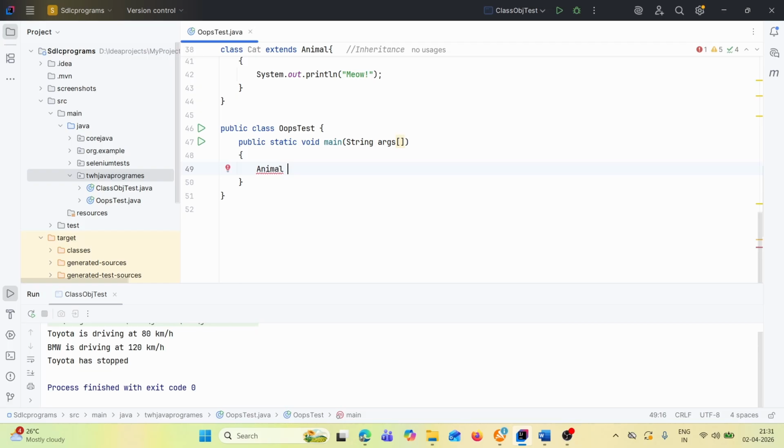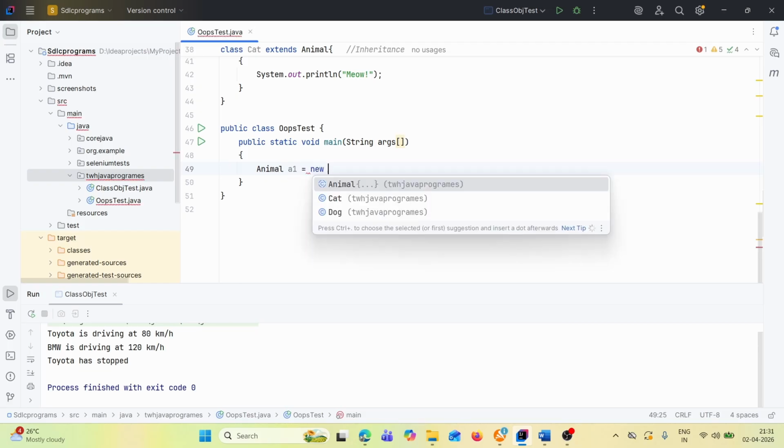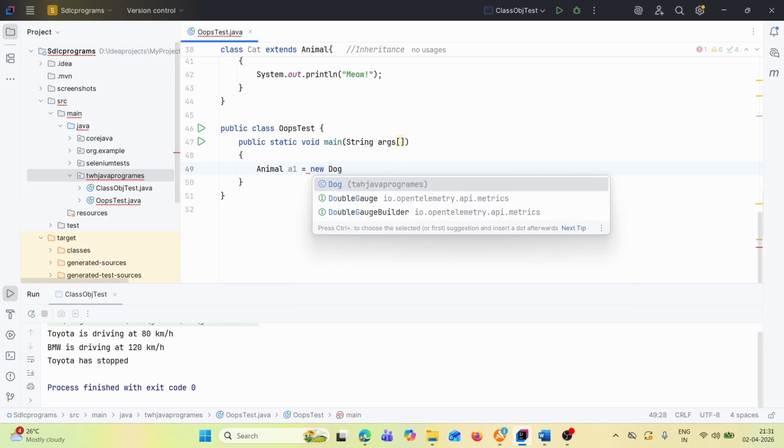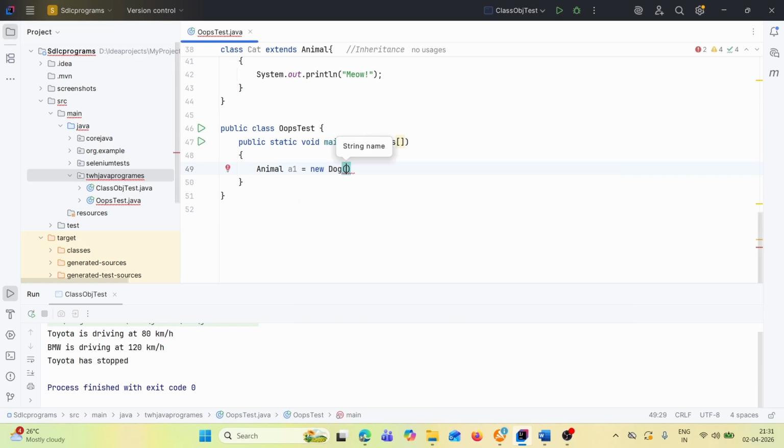Let's say Animal a1 = new Dog. The Dog class actually contains one parameterized constructor, remember, right? So then we'll just provide the name, let's say Buddy. Okay, this is called which one? Polymorphism.